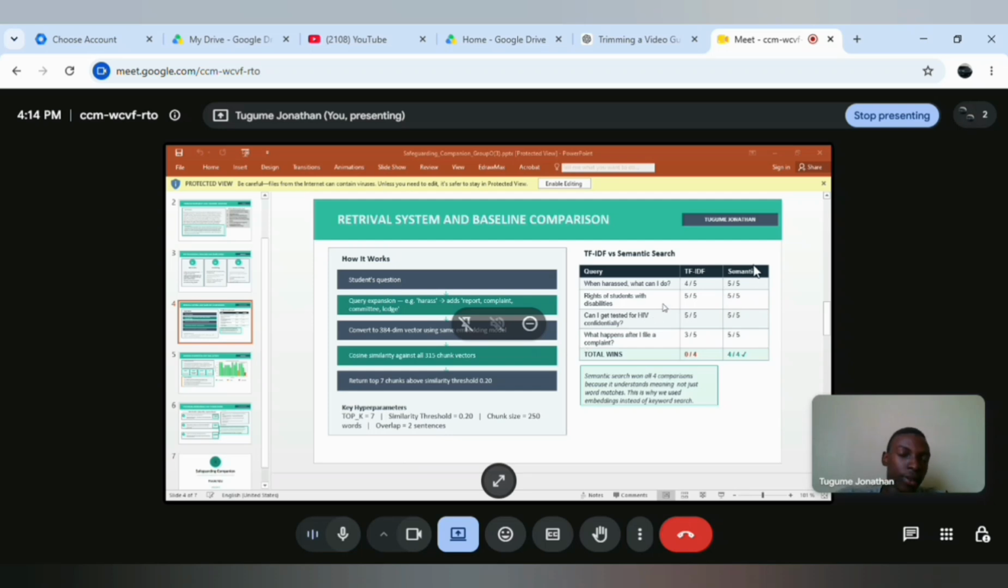And then for the comparison, we use semantic search in our project, but we compared it with the TF-IDF search method to see which one works better and to prove our point of using semantic search. Using 5 questions for a test, each having its keywords expected for its answer, it proved that semantic search performed better, hence making it more viable.